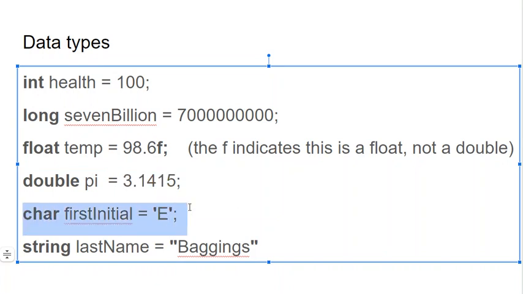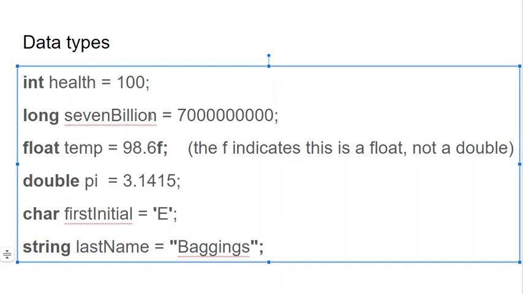And again, here we have char. We put the letter E into it. So single quotation marks is for a character, a single character. And if you want text, that's double quotation marks. Actually, I need a semicolon there. So make me a string called last name and assign it the value of Baggins right there. So that's all. This is all you have to do when you create a variable.